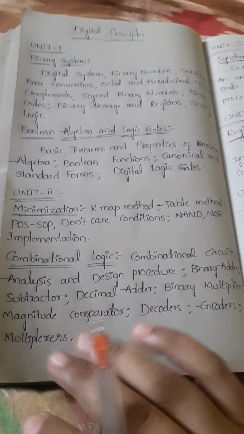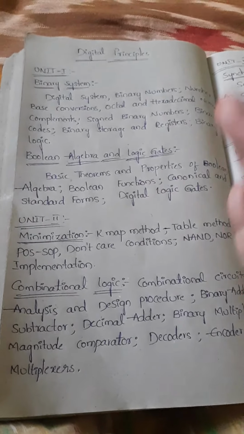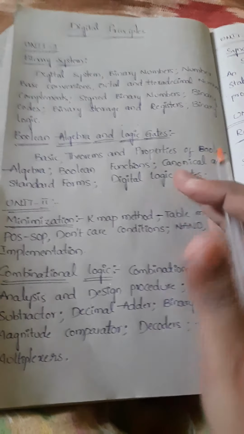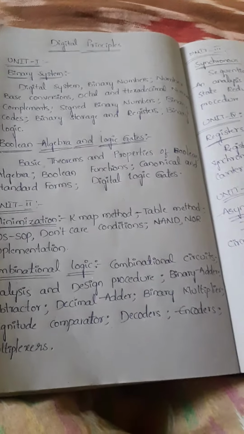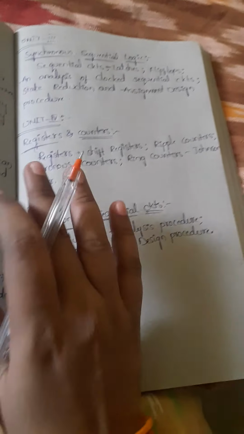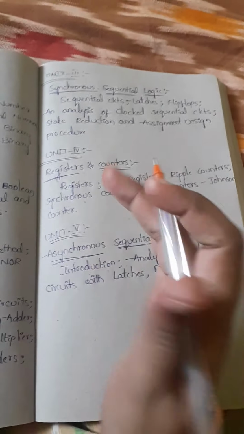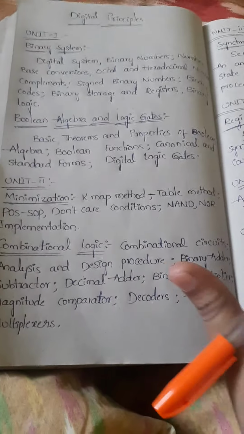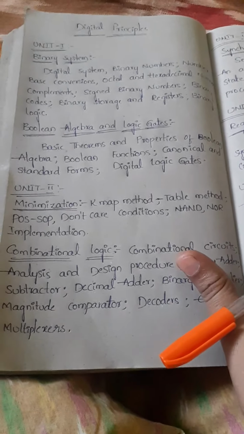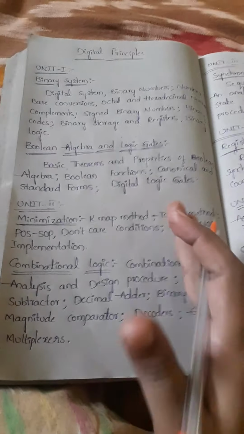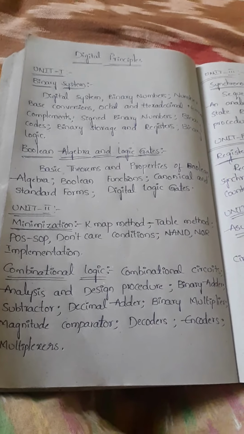This is not completely theoretical, and not completely numerical. The first two units cover the mathematical part, that is the numerical part, and the remaining 3 units are related to the theoretical part. Depending on the diagrams, you can check out the procedure. Simple thing, and each unit also covers numerical problems. So the digital electronics paper has numericals also.